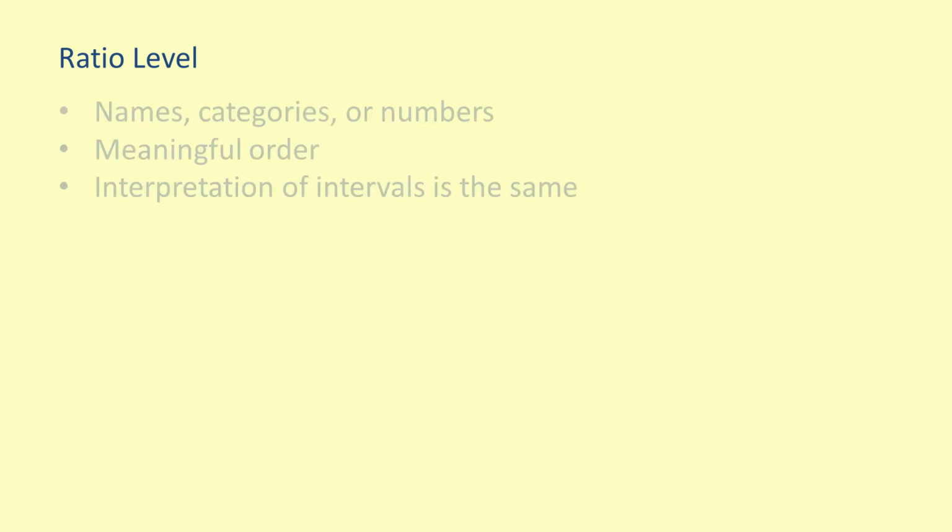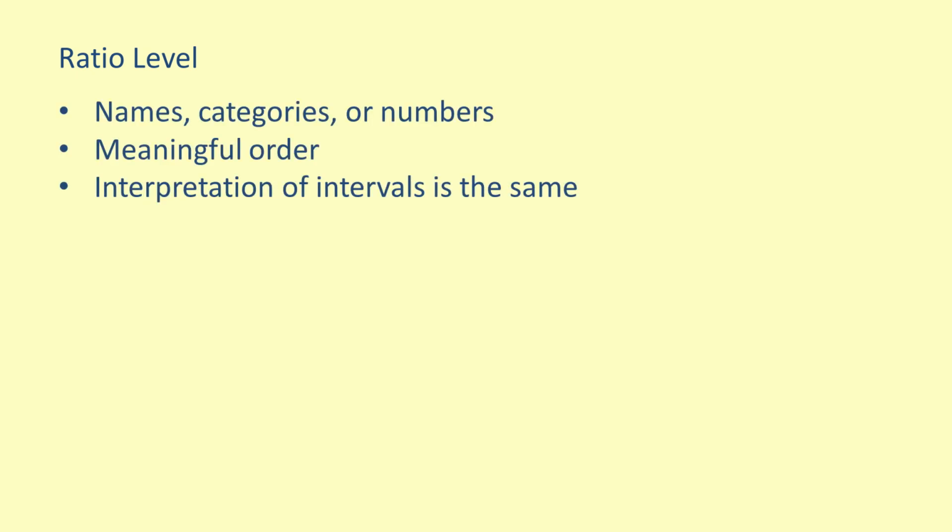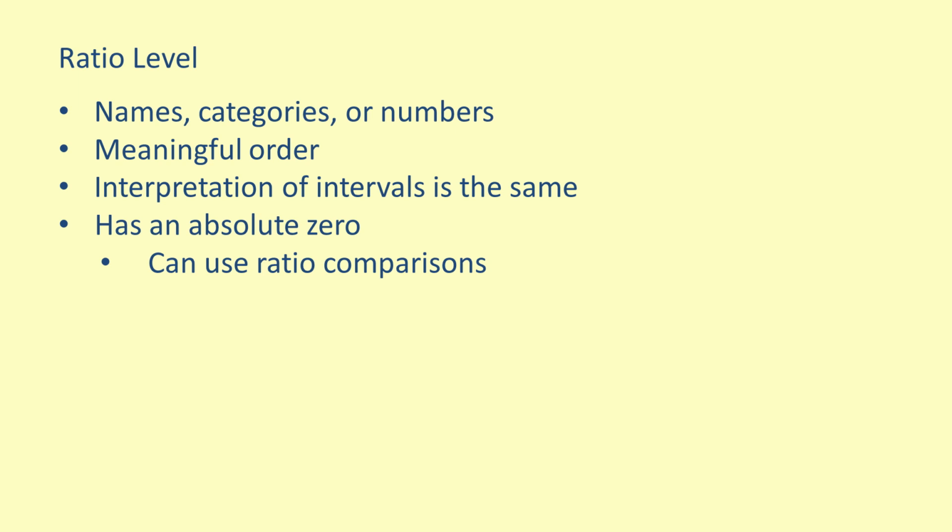The highest scale level is the ratio scale. Ratio scales have the qualities of nominal, ordinal, and interval scales in that measurements are names, categories, or numbers, they have a meaningful order, and intervals are the same. However, ratio measurements include a meaningful absolute zero value. As a result, ratio comparisons can be made for measurements on a ratio scale.